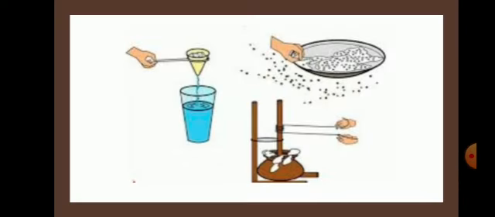Children, you must be seeing this picture. Tea is passed through a strainer before serving, and curd is churned to get the butter. Actually, you might have seen namkeens or mixtures containing groundnuts.